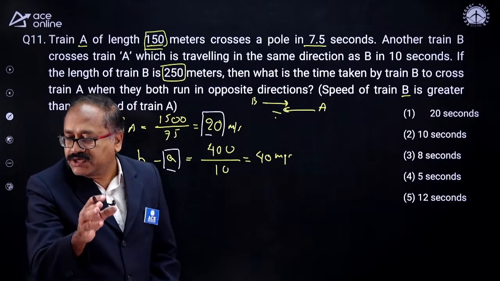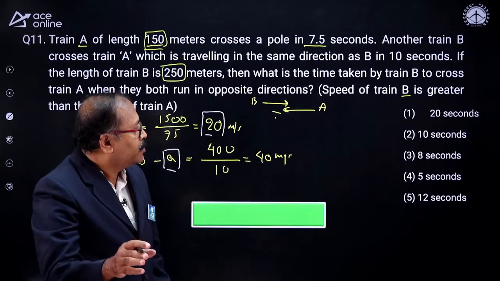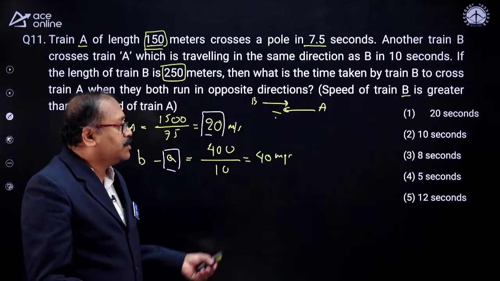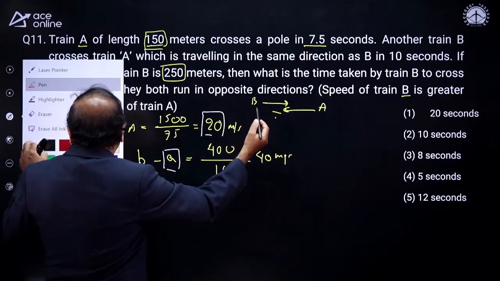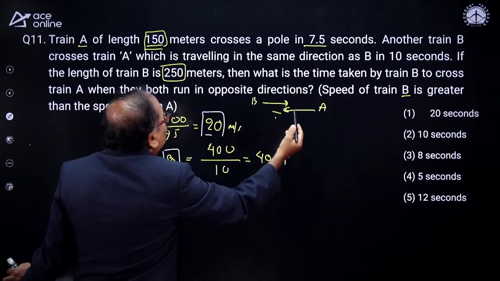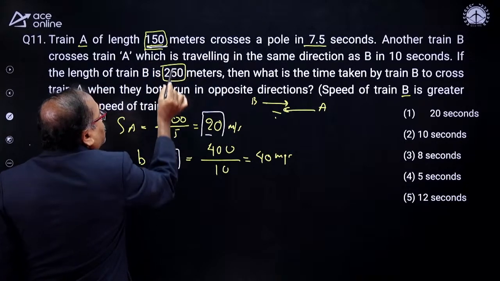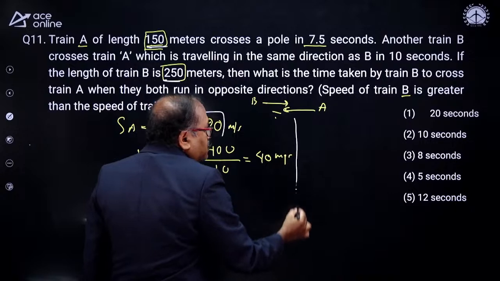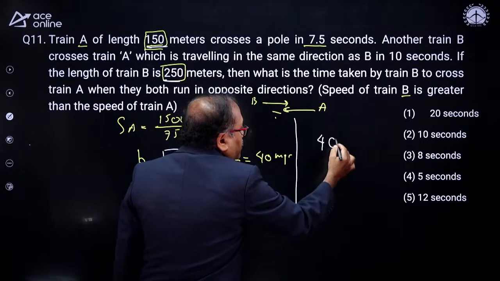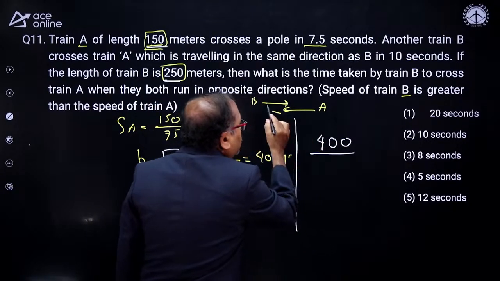Time up. Let me check if Ram Kumar is right or not. No, I did not place the answer over here. If they are crossing each other, the total distance will be the length of the first train plus the length of the second train, that is 400. So now I am answering the question here. That is 400 divided by A plus B, as they are in opposite direction.